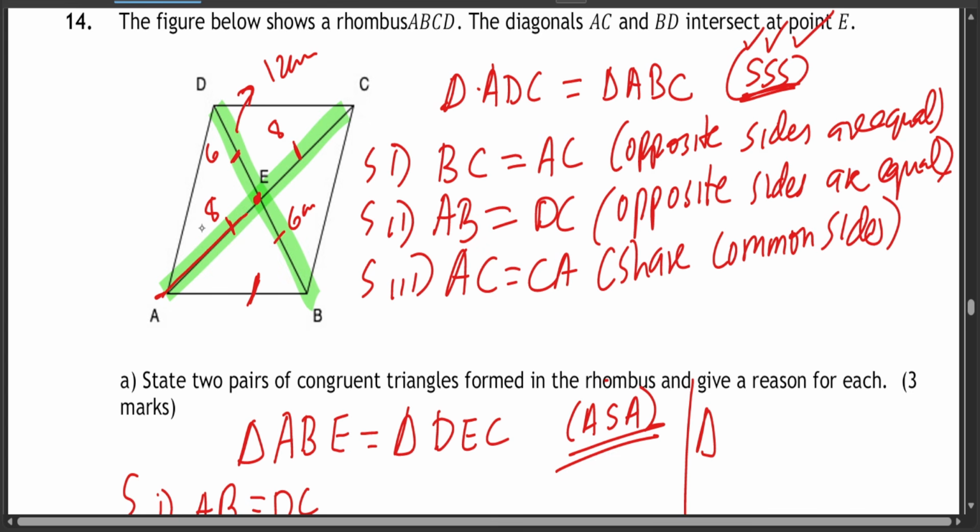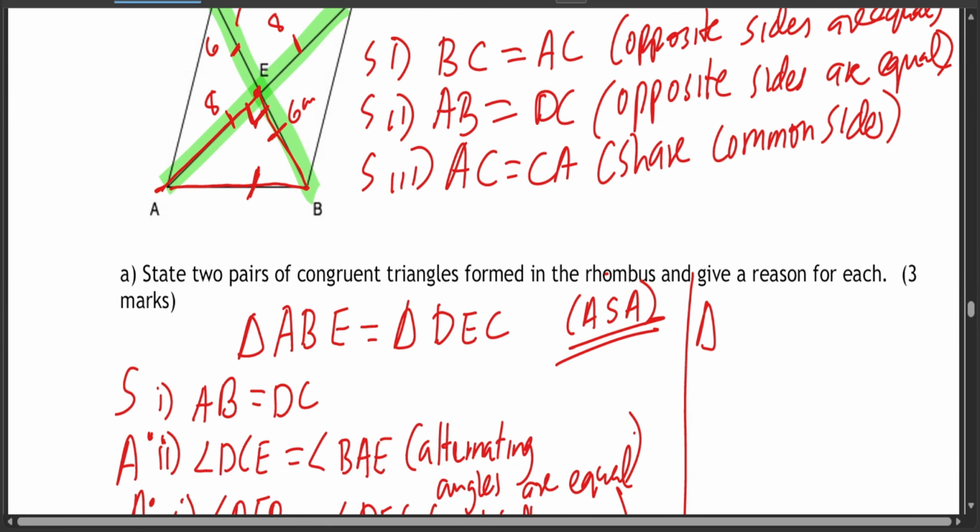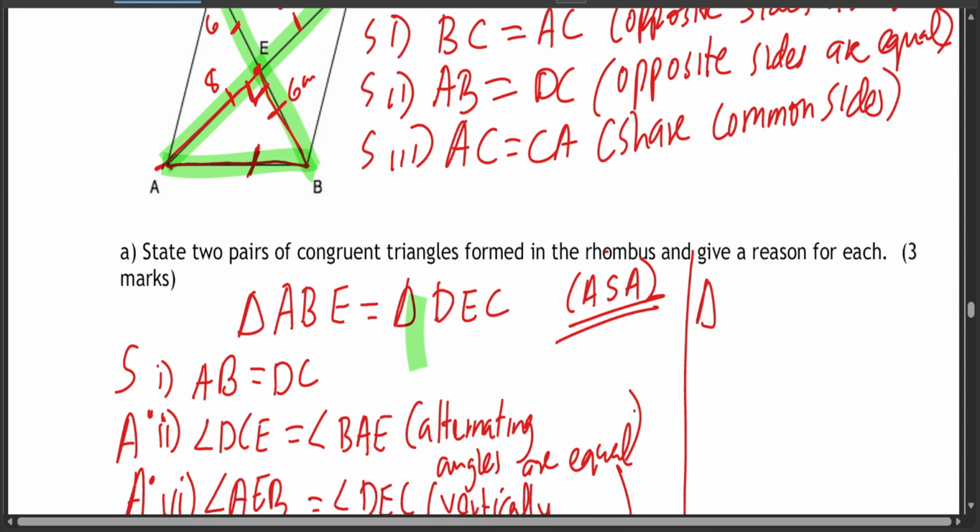Because it's a rhombus, and a rhombus bisects at 90 degrees, you'll find a right angle triangle, whose base is 8 and height is 6, and you're just asked to find the hypotenuse.